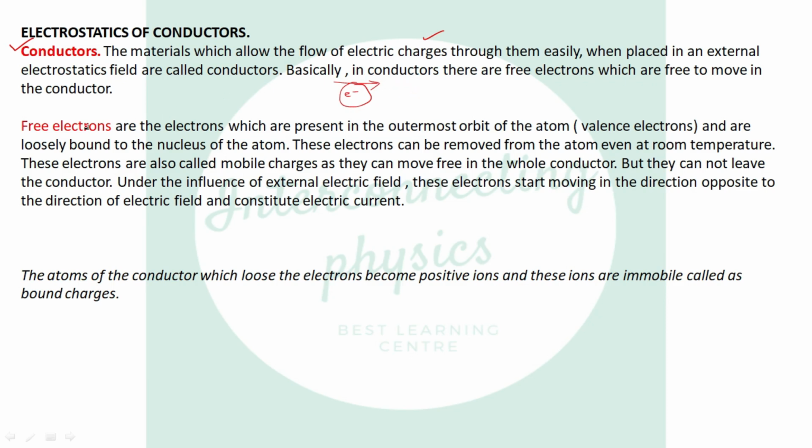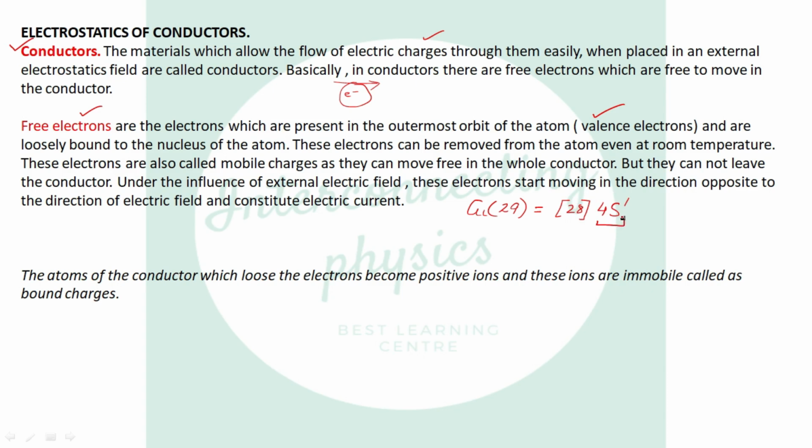So what are free electrons? Free electrons are the electrons which are present in the outermost orbit of the atom. Suppose we take the example of copper. Atomic number is 29. You know copper is a good conductor of electricity. Its configuration ends in 4s1.